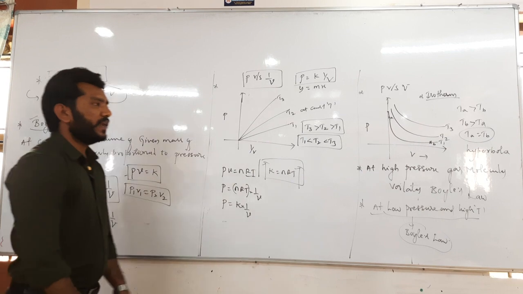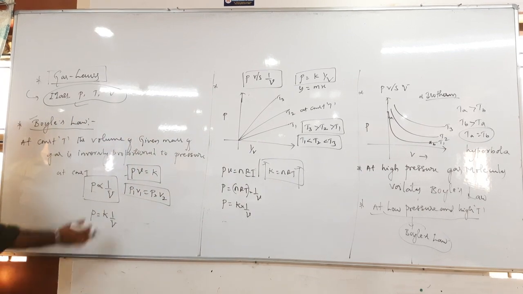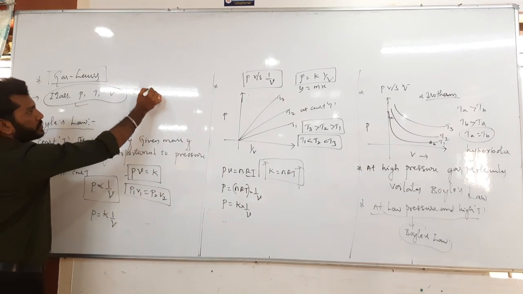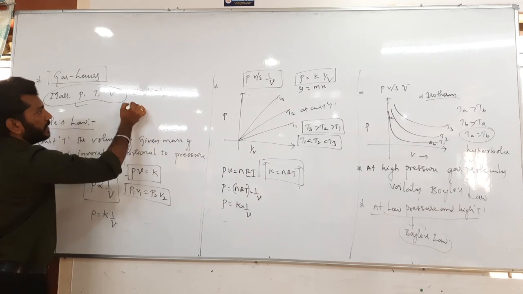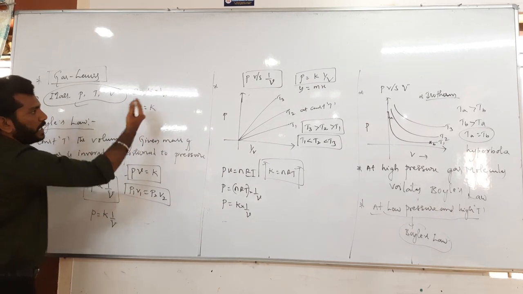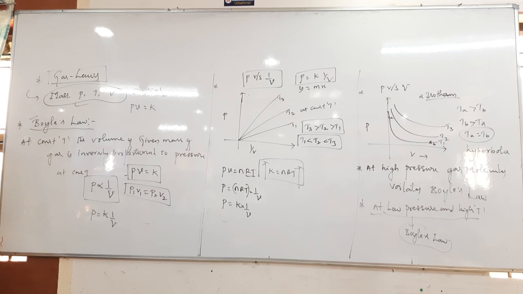Now guys, suppose you take this equation: P equals K into 1 by V, and PV equals K. Using these two equations for graphical representation, we will see where positive and negative slopes exist. By the way, which law is this? Boyle's law. In Boyle's law, the temperature is constant.